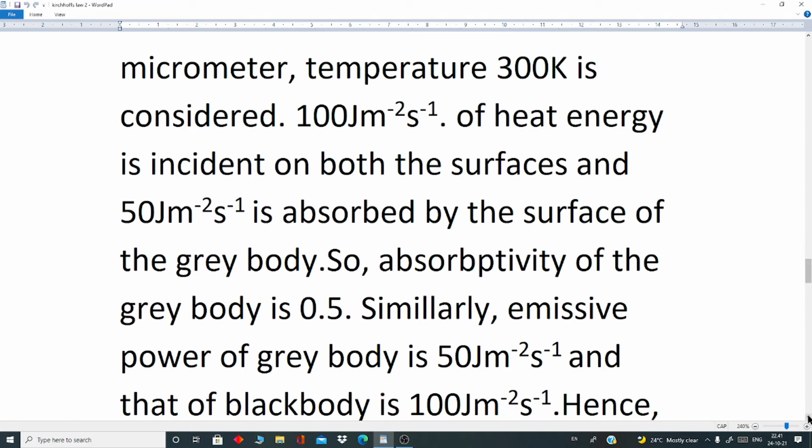So absorptivity of the gray body is 0.5.